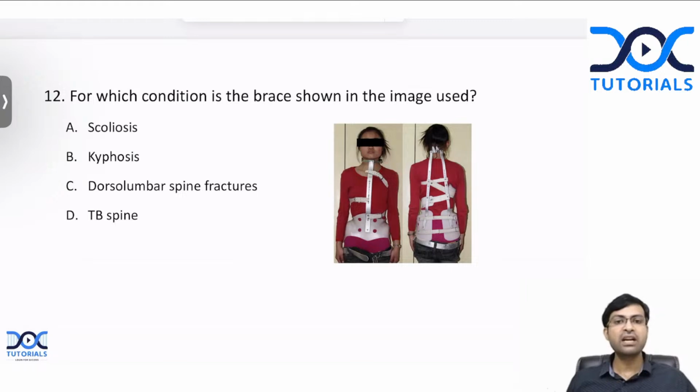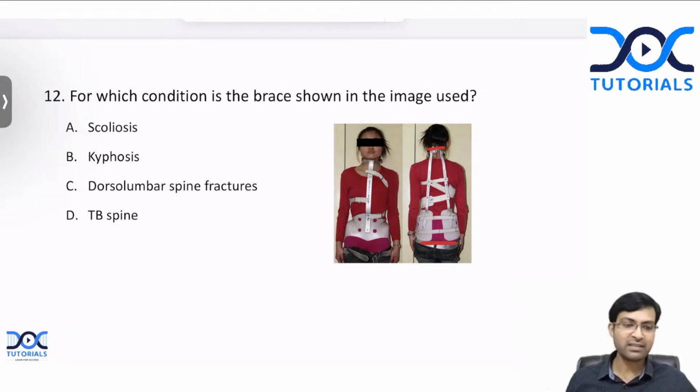For which condition is the brace shown in the image used? Scoliosis, kyphosis, dorsolumbar spine fractures, or TB spine? What is the answer here? So what do you see here? You can see that there is a very long brace, isn't it? Going in the front as well as the back. It is starting from the top of the neck and is reaching till the sacrum.